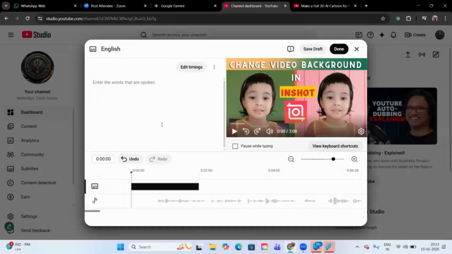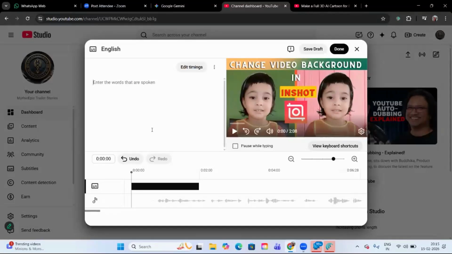What I used to do is use one software called Otter, but Otter only works for English content. If it is any other content, then you will have to go for speech to text in Filmora or in Movavi. Movavi, I'm not sure. Filmora has it. Then that file, an SVG file, you'll have to download and upload here. Okay. Now I don't want to give it, so I will discard the change.